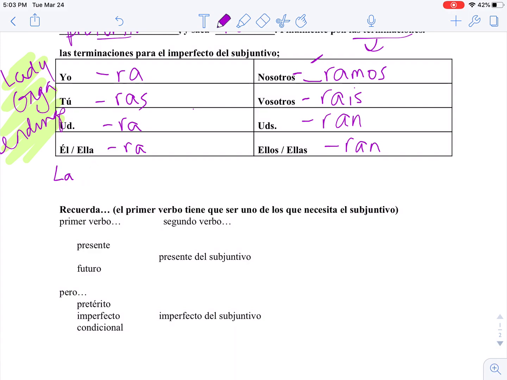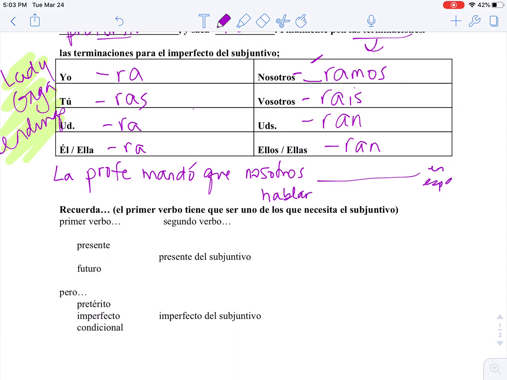Okay. So now, if we look at an example, let's say la profesora, la profe, mandó. She commanded que nosotros. We're going to use a form of hablar for this one. And we're going to put en español. So, the teacher commanded that we want to say that we spoke in Spanish. But because it was a command, did we speak Spanish? Did we not? You know. We're going to end up, because the format is there for the formula, using subjunctive because there's a little doubt as to whether we followed through with what her desire was.